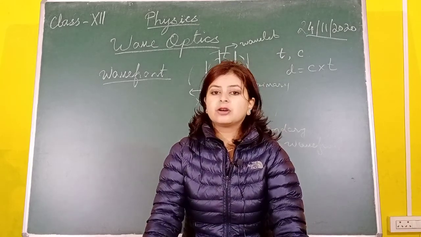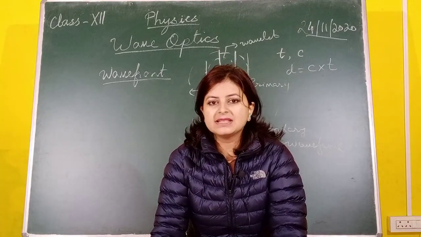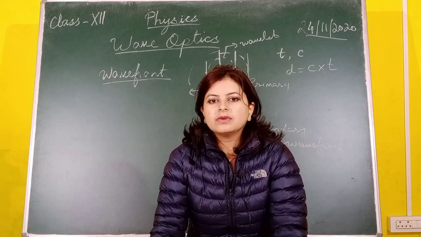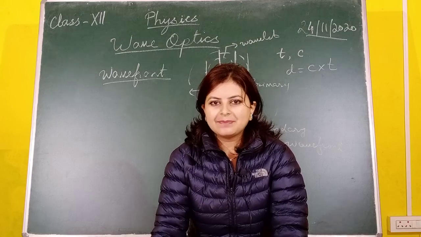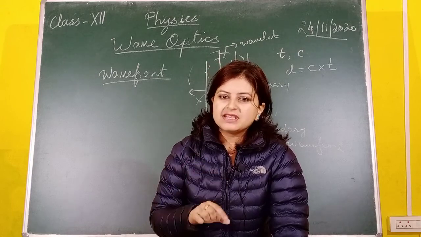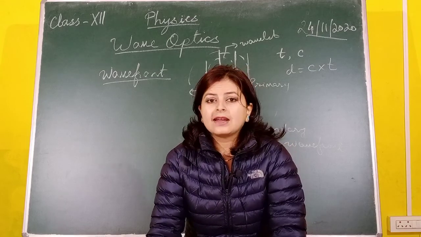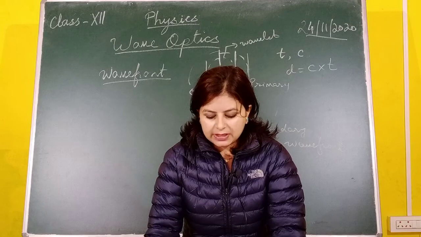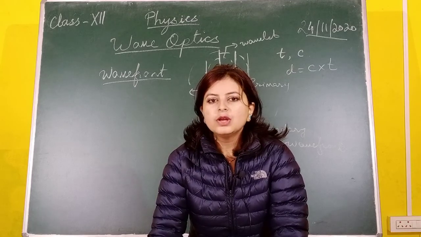We have done in ray optics the laws of reflection and refraction. The statements are, if you take reflection, the incident ray, the normal and the reflected ray at the point of incidence lie on the same plane. The same thing has to be proved taking light as a wave. And the second law is that the angle of incidence is equal to the angle of reflection. So now first we are going to prove the law of reflection based on Huygens principle or wave theory.